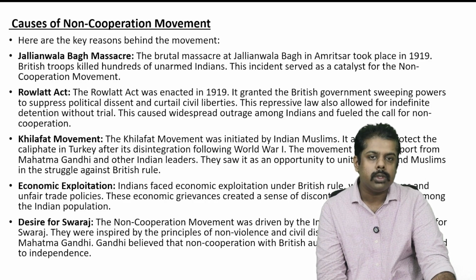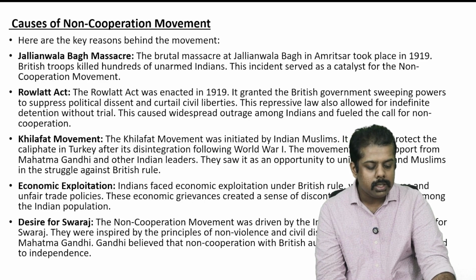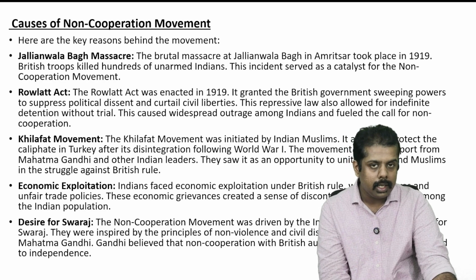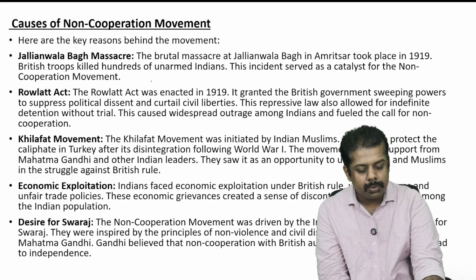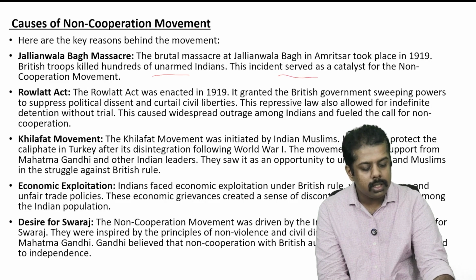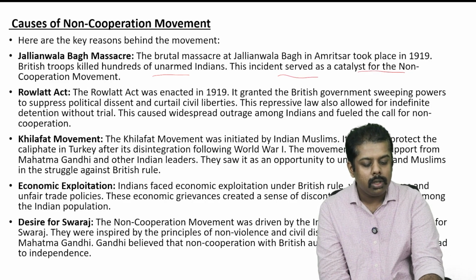As we know, it was a brutal massacre at Jallianwala Bagh in Amritsar, which took place in 1919. The British troops killed hundreds of unarmed Indians, and this incident served as a catalyst for the non-cooperation movement.